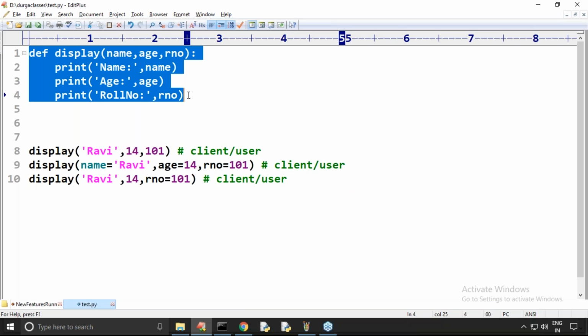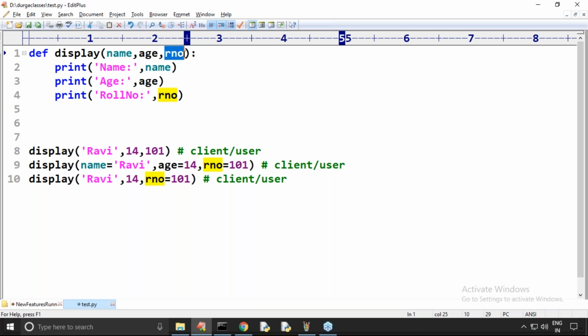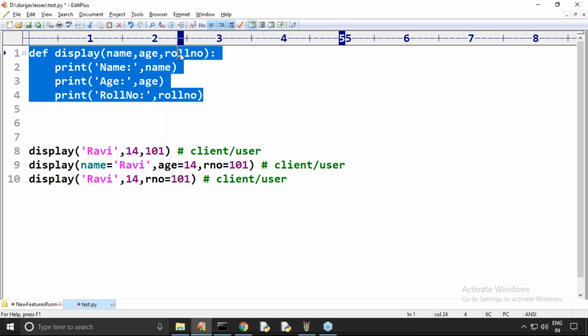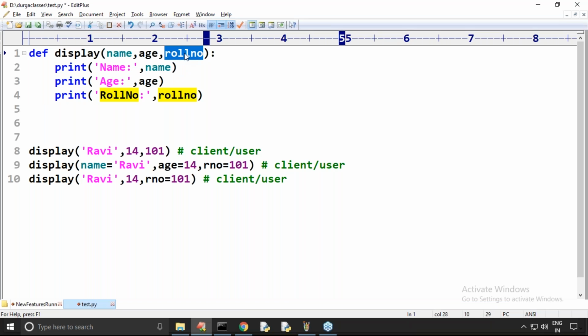Now my question is, the person who wrote this function wants to change a parameter name. Observe: the person who wrote this function felt that rno was causing confusion, so he changed it to roll number. Next, name is there, and I changed it to full name, something like that.